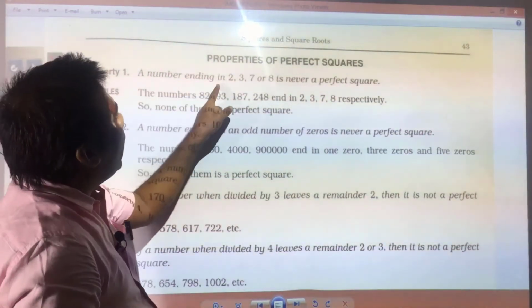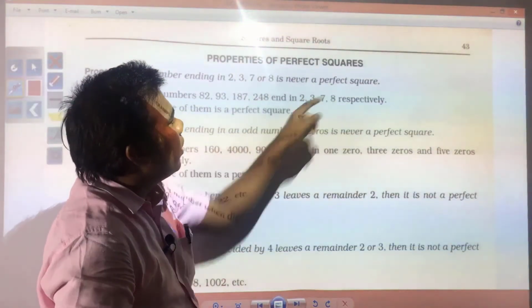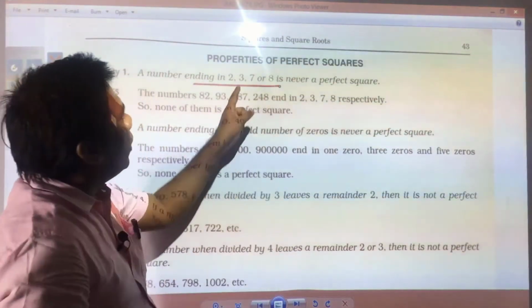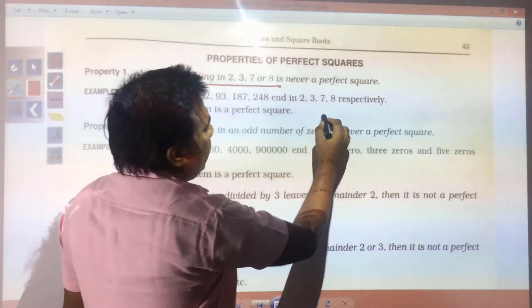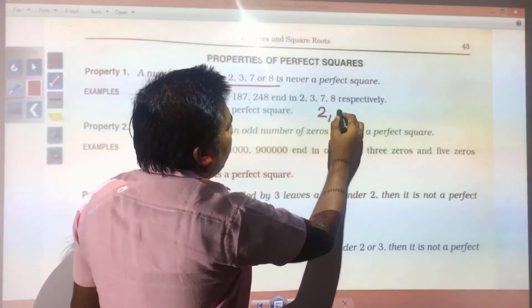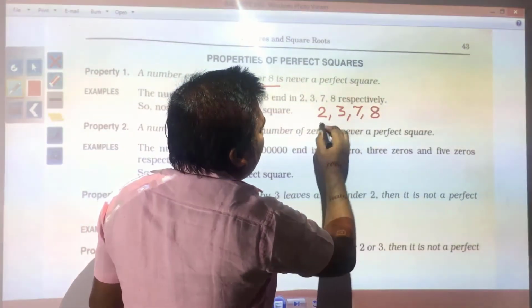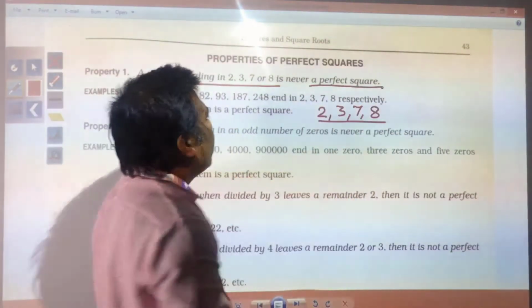A number ending in 2, 3, 7 or 8 is never a perfect square. Any number which is ending with 2, 3, 7 or 8 will not be a perfect square.